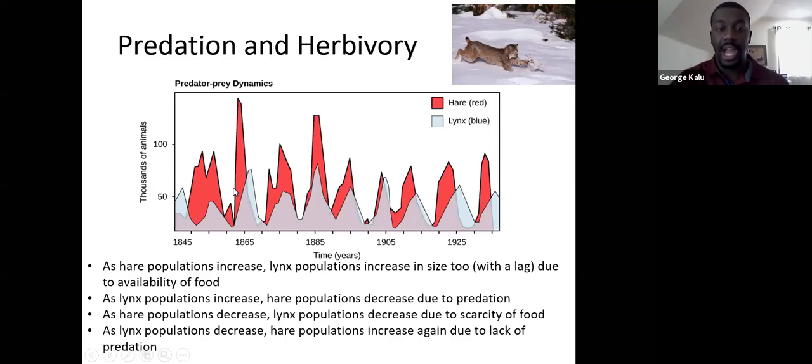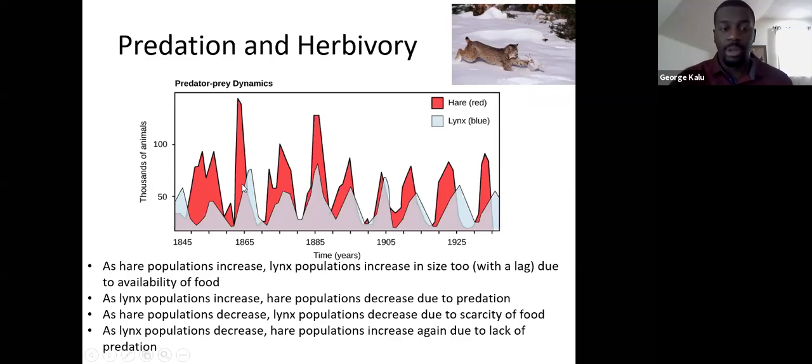As the hare populations increase, the lynx population also increases with a little bit of a lag time. And the reason for the lynx population increase is the availability of food. The more hares there are, the more lynx there can be in that particular environment, because there's going to be more food resources available. So more prey, you're able to have more predators because you have more food available.